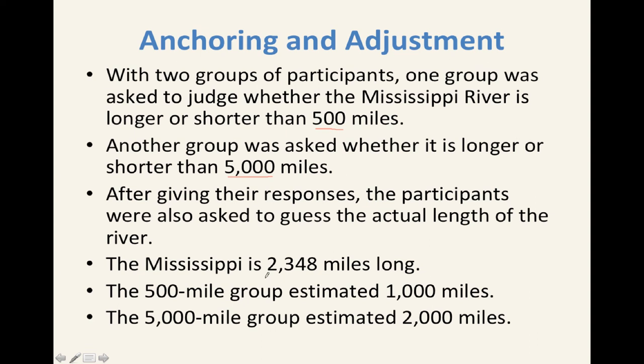The actual length of the Mississippi is in between, 2,348 miles long, right? The 500-mile group estimated that the river was only 1,000 miles. The 5,000-mile group was much closer to the true value of 2,000 miles. But you can see the important idea is that there is a 1,000-mile difference in those estimates depending on what the initial value given was.